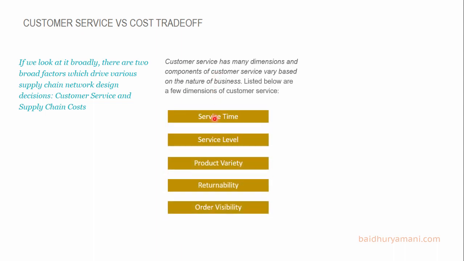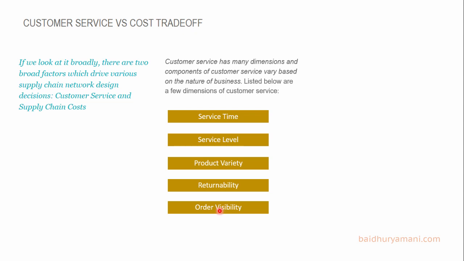First is service time, which is basically the response time to fulfill a service request. So if you order a pizza and you receive it in 20 minutes, then 20 minutes is your service time. Service level is the quantity of an item received relative to the quantity of the item ordered. So say you ordered 100 chocolates and you could get only 90 of them, in that case your service level will be 90%. Similarly, there are other dimensions of service, namely product variety, returnability, and order visibility. It is these components which define what customer service is.